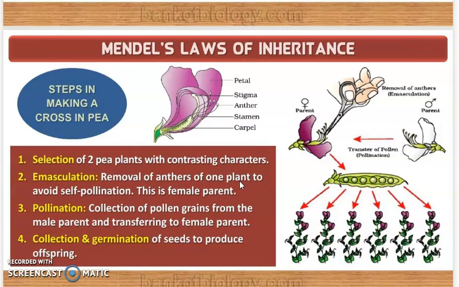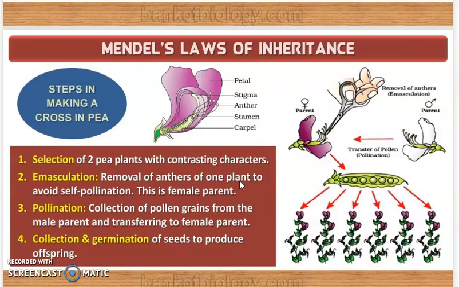So once the pollination has happened, it will give rise to formation of seeds. So this has to be collected. These seeds have to be collected and germinated. അതിനെ പിന്നെയും germinate ചെയ്ത് നോക്കണം to see what type of offsprings they produce. So these are the steps which are involved in the process of Mendel.